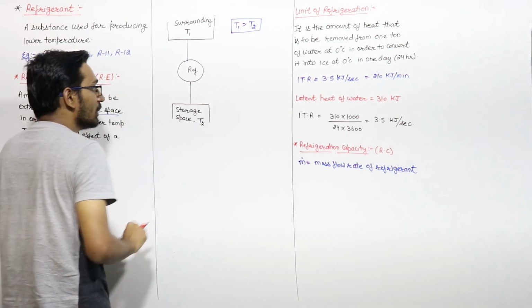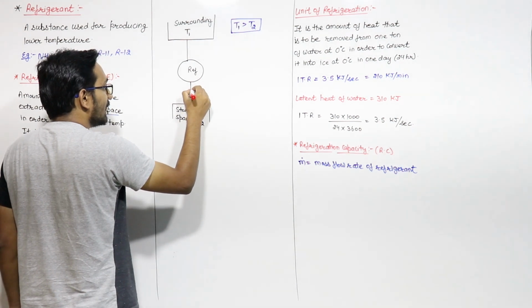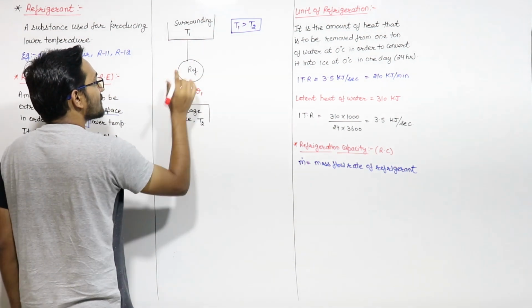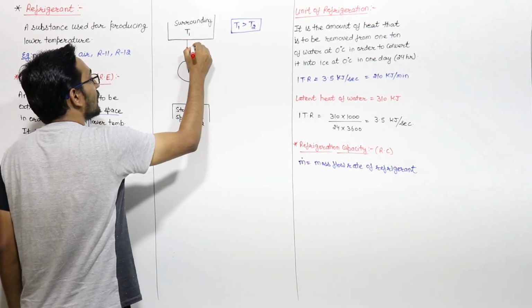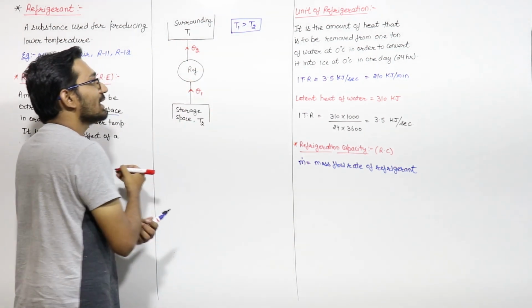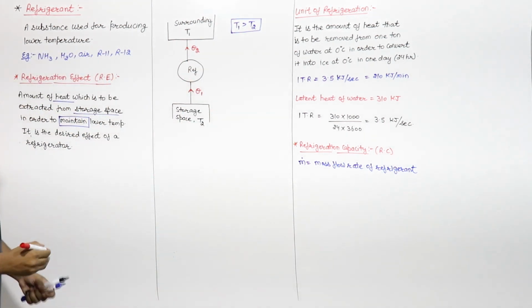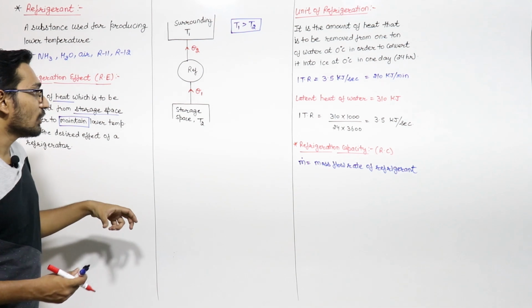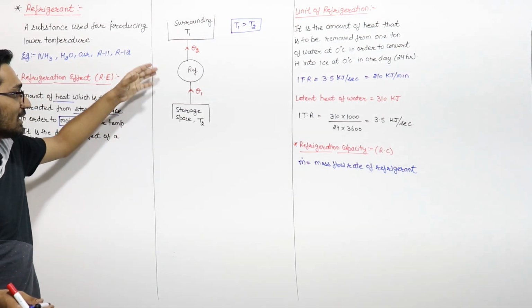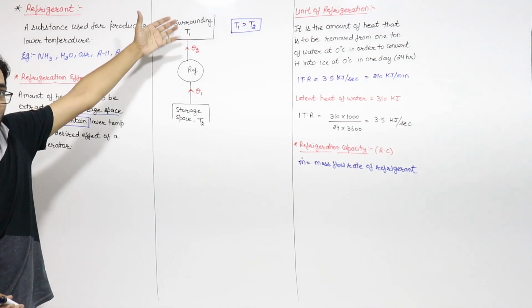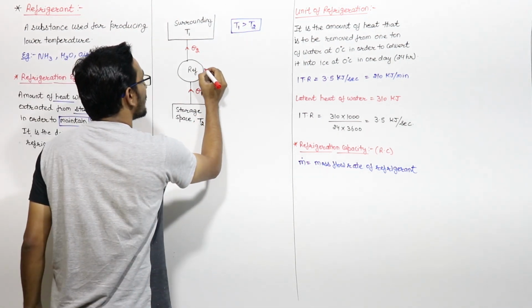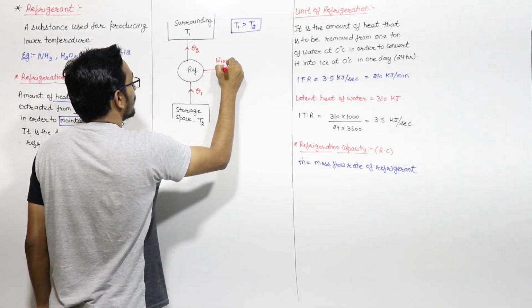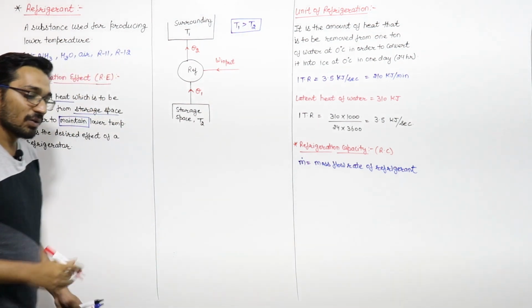So what we have to do? We have to remove some heat from this. Let us say Q1 is the heat removed from this storage space, and this heat is going to the surrounding. Let us say Q2 is the heat going to the surrounding, and as per the Clausius statement, from the second law of thermodynamics, we know that if we want to transfer heat from a lower body to a higher body, then we have to give some external work. Some work must be there. So let us say this is the W input. Some external work will be there as per the Clausius statement.